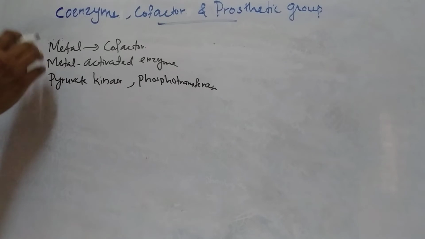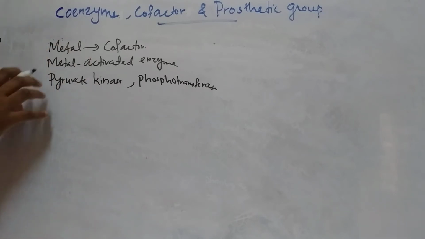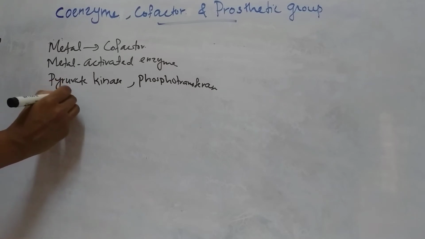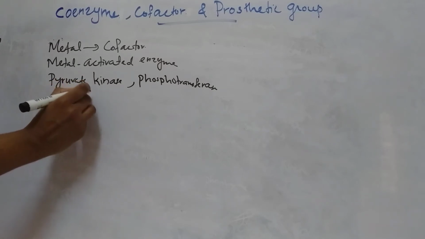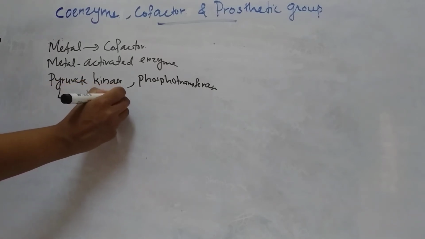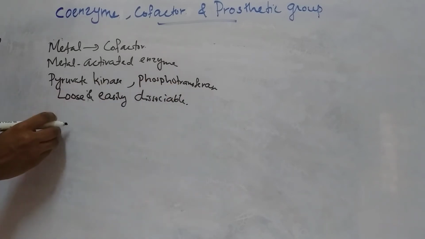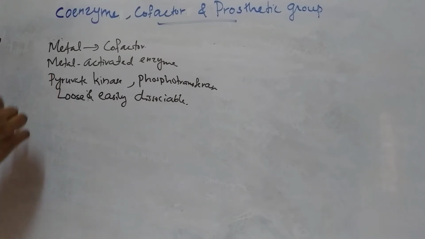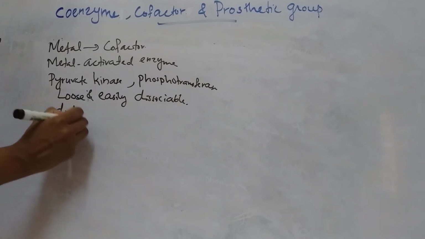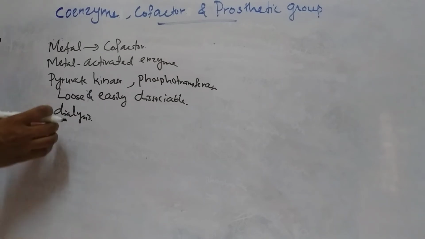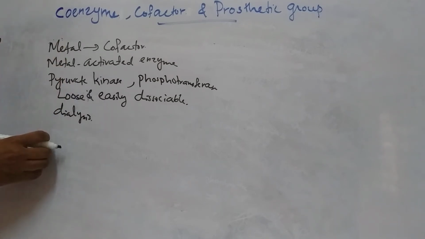In the metal activated enzyme, the metals form a loose and easily dissociable complex. So the metal ions can be removed by dialysis from the enzyme without causing any denaturation of the apoenzyme.